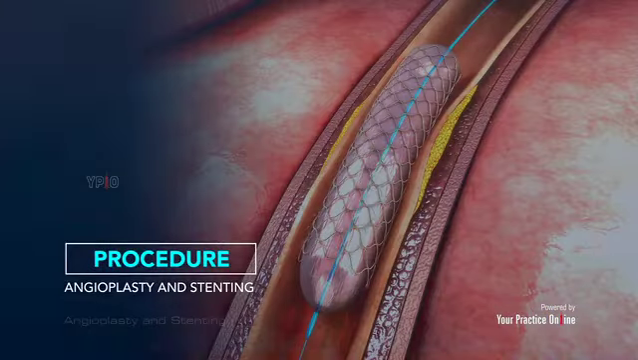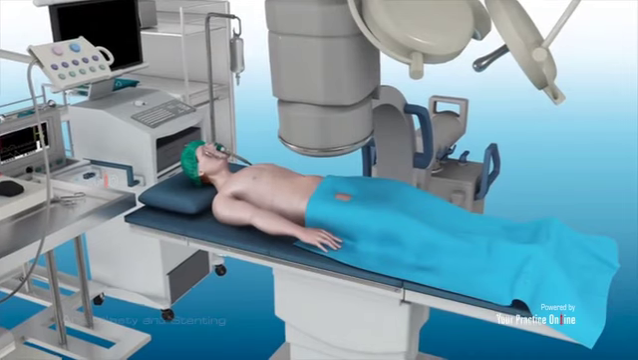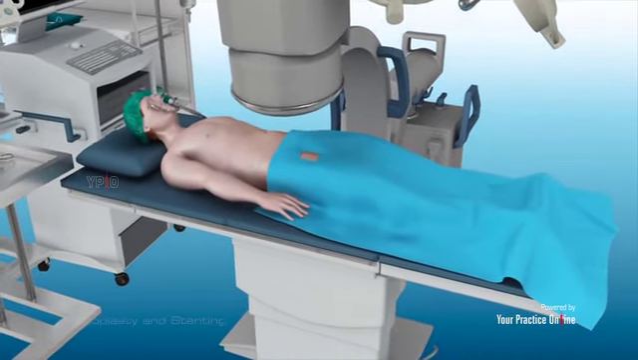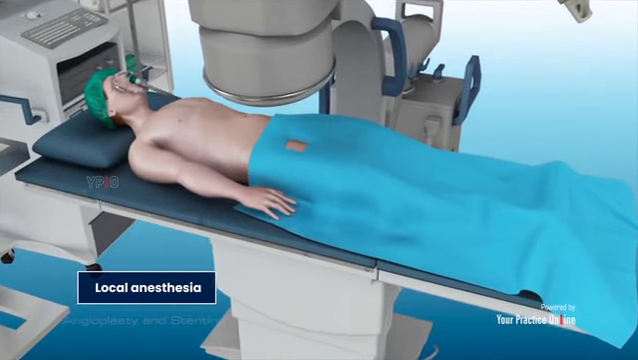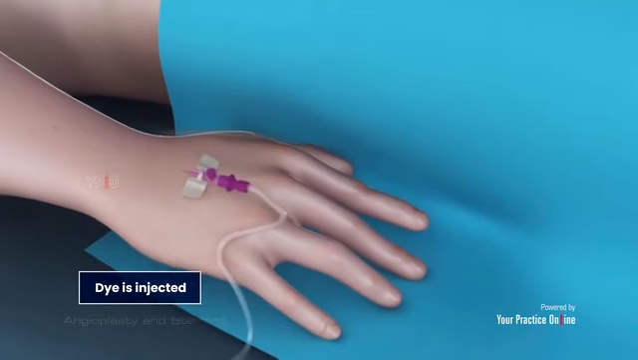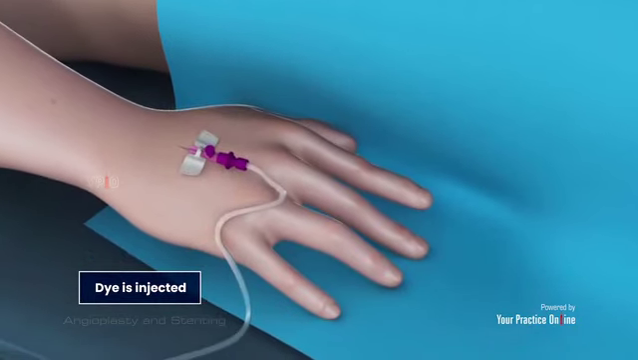Procedure. Angioplasty and stenting is a minimally invasive procedure that is performed through a small incision, usually in the groin area, under local anesthesia. A dye is injected into the body to view blood flow through the vessels and to identify and locate the area of blockage.